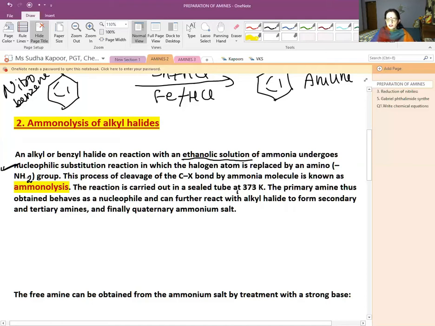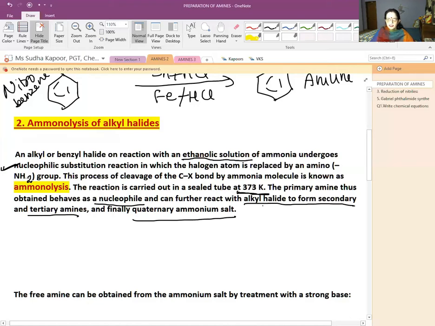Remember that the medium is necessary to be written. The reaction is carried out at 373 Kelvin, the temperature to be mentioned, and the primary amine thus obtained behaves as a nucleophile. The primary amine, that is RNH2, obtained during the reaction will act as a nucleophile and can further react with alkyl halide to form secondary, tertiary and quaternary ammonium salt. The reaction goes on extending. The attack of RX again and again takes place by the nucleophile RNH2, resulting in the preparation of the 2 degree, 3 degree and the quaternary salt.